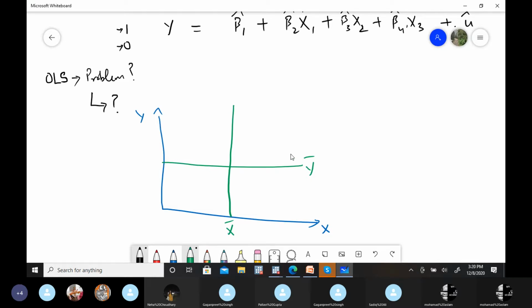Yes, that's true. These are the problems with OLS, and one of those problems is that residuals are not normally distributed. That's true, it violates one of the OLS assumptions, but I'm asking whether there is any specific technical issue also here.